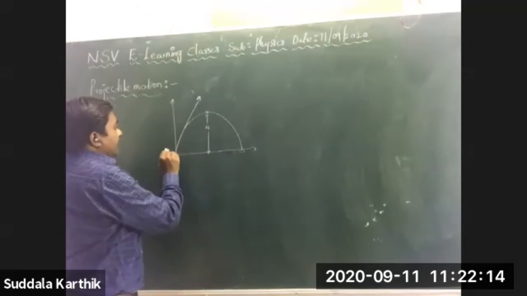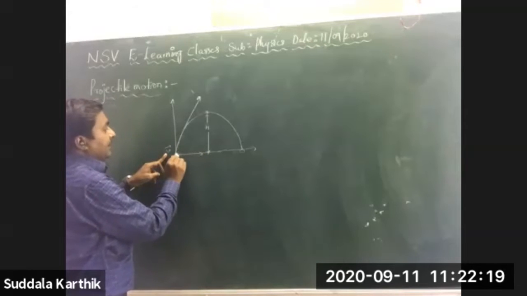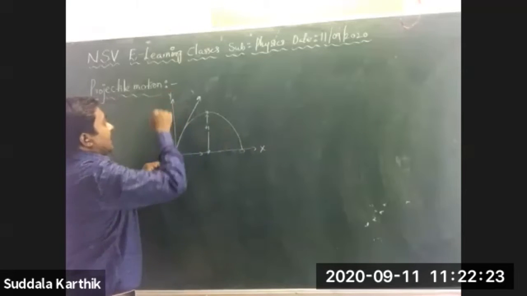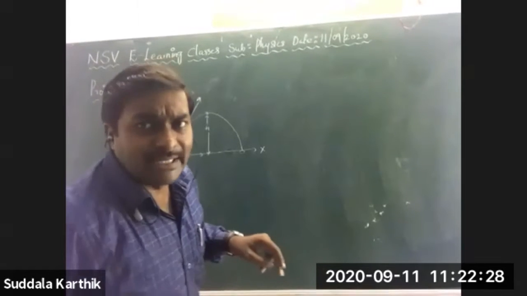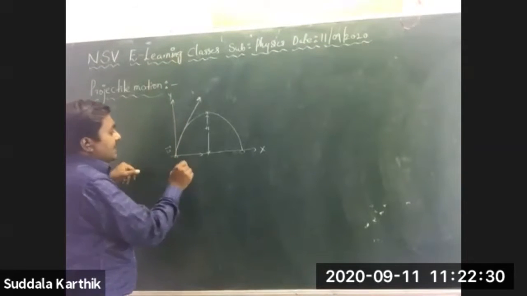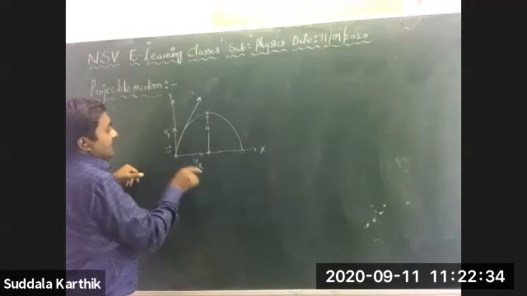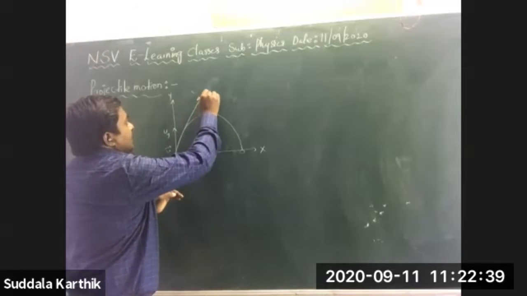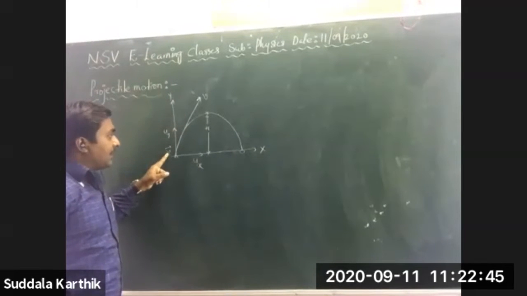Now I am throwing with some velocity u. Suppose you divide this u bar into two components, because it is traveling along the x direction and y direction simultaneously, at the same time. That's why this is simply ux and this is simply uy. After some time it gets some velocity, that is v bar. Initially its velocity is u bar.